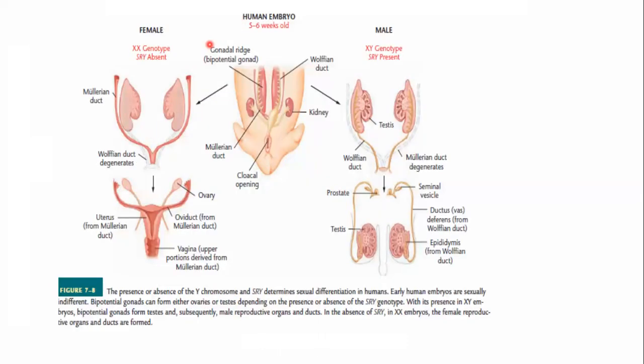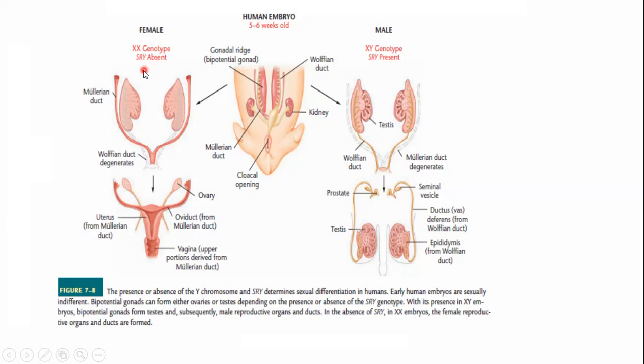Before explaining the structure of the Y chromosome, I want to highlight some important factors about sexual differentiation in the human embryo. So how does the gender decision take place in the human embryo? You can see here, in case of female, the genotype should be XX. It means SRY is absent, because SRY is a part of the Y chromosome.